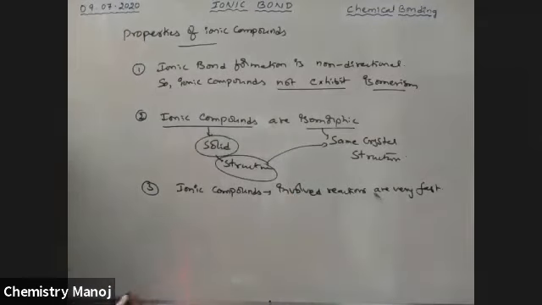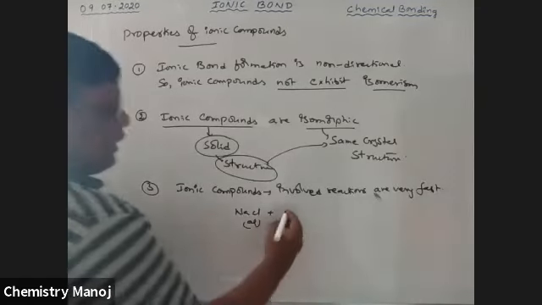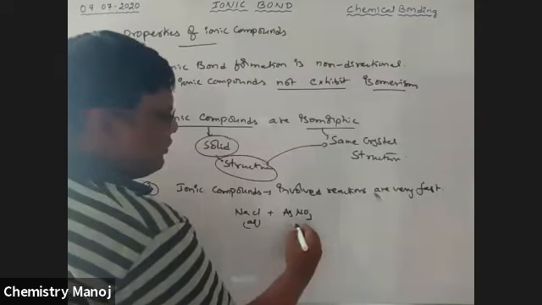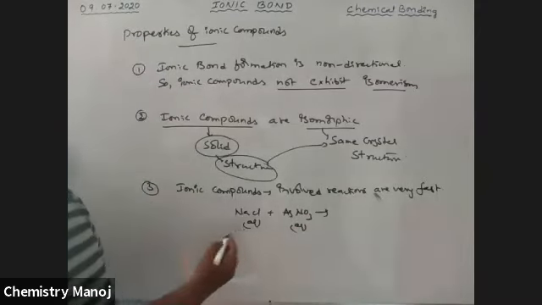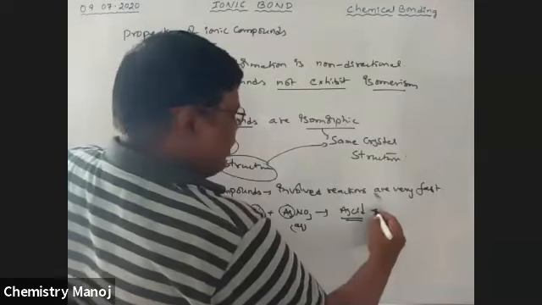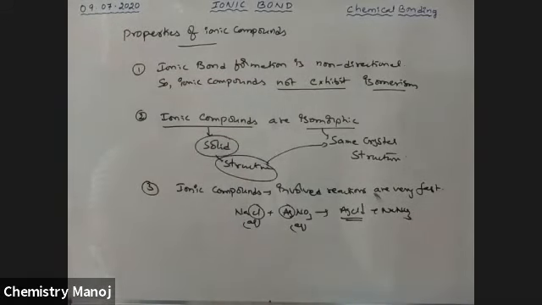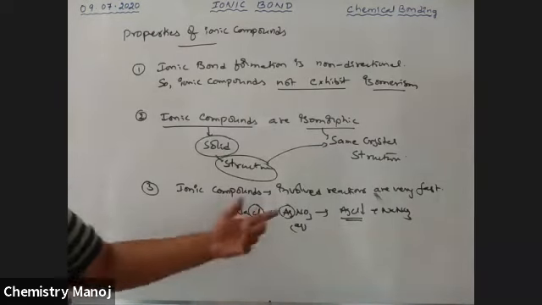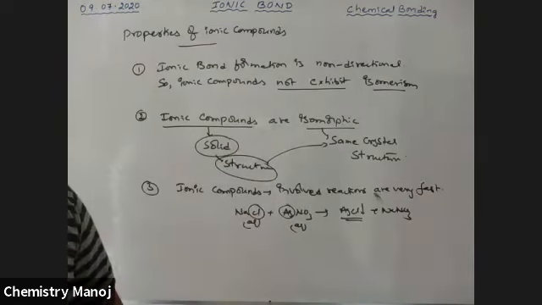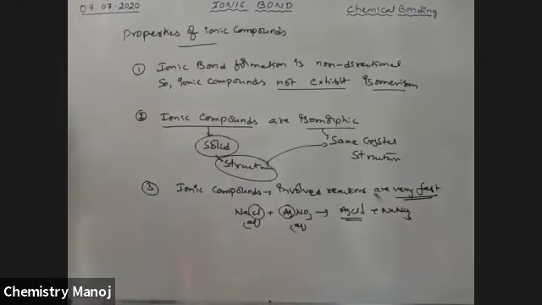See here, let us take aqueous NaCl solution plus aqueous AgNO3 solution. This is also aqueous. This Ag plus ion and this Cl minus ion are ready to give AgCl precipitate plus NaNO3 as the compound. NaNO3 is an ionic compound, and this is an ionic compound. This takes place within a fraction of a second. All ionic reactions are very fast. So reactions involving covalent compounds are slow.